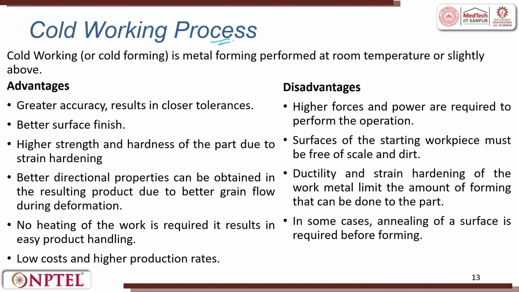Cold working process. Cold working is metal forming performed at room temperature or slightly higher than room temperature. It gives you accurate results and close tolerance. It has very good surface finish, and high strength and hardness of the part due to the strain hardening behavior. This is very good, right. In fact, for heavy deformation, for example, rail wheels are made by forging. So, high strength and hardness due to strain hardening is achieved in cold working.